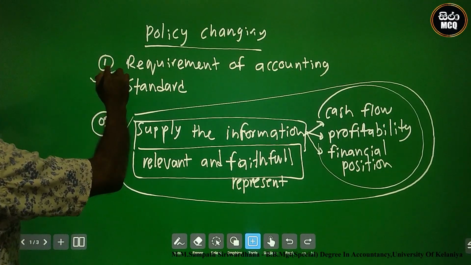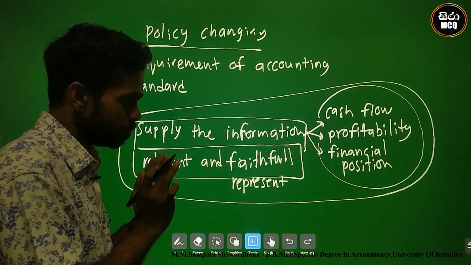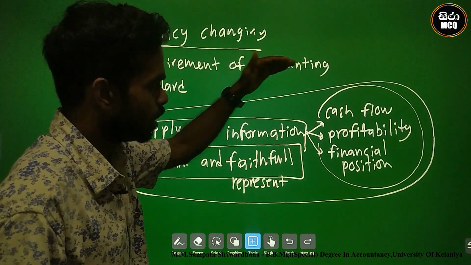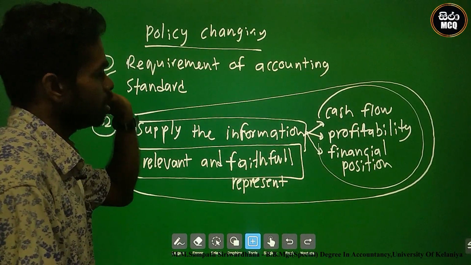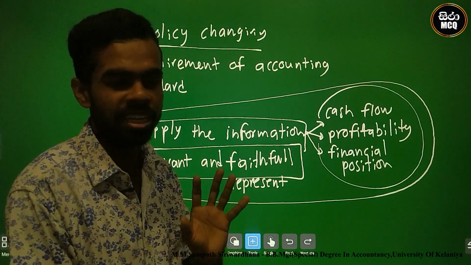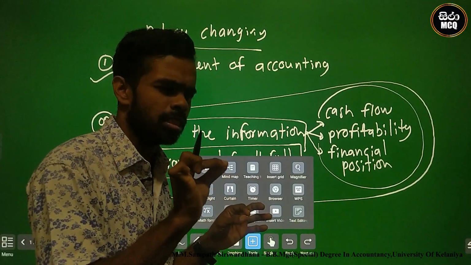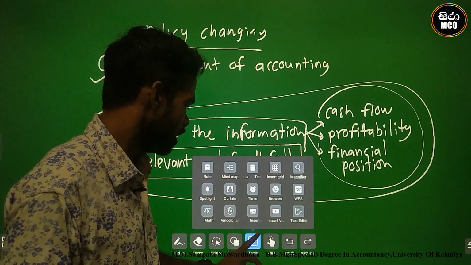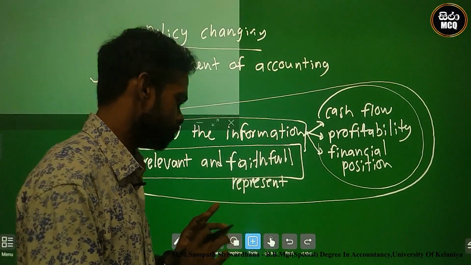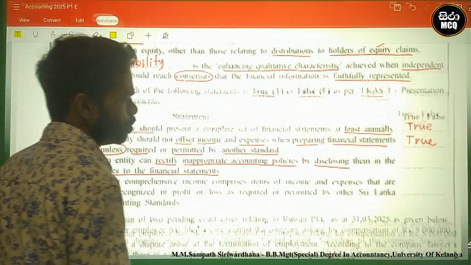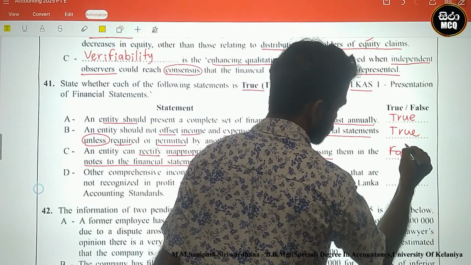The second is that if the company changes the policy, the information of cash flows, profitability and financial position must be more faithfully represented than under the past accounting policy. Therefore, writing or disclosing a note is not enough. Therefore, this statement is not a true statement. Therefore, we can write false.